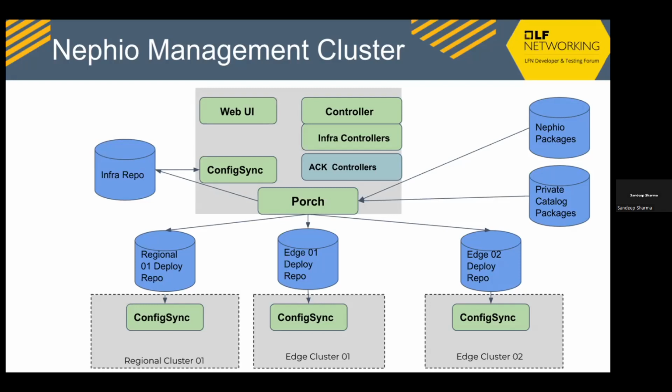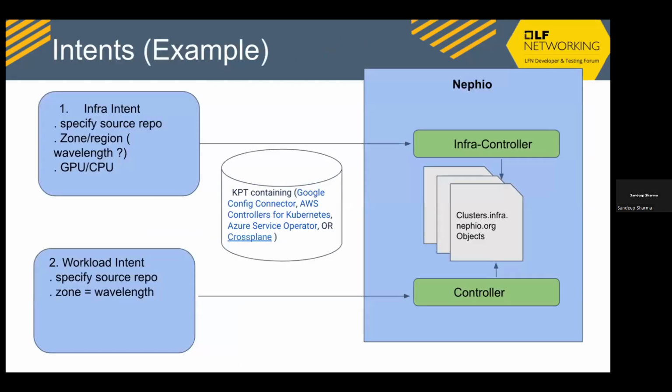Yeah, so this is the management cluster. So these are the intents at a high level. As I explained, two intents. First one is the infra intent, which specifies the source repo and the properties of the cluster. And here the properties could be the zone and region that you want to specify, and in case of AWS, whether you want to create your cluster in the wavelength zone, for example. And then that will be reconciled.